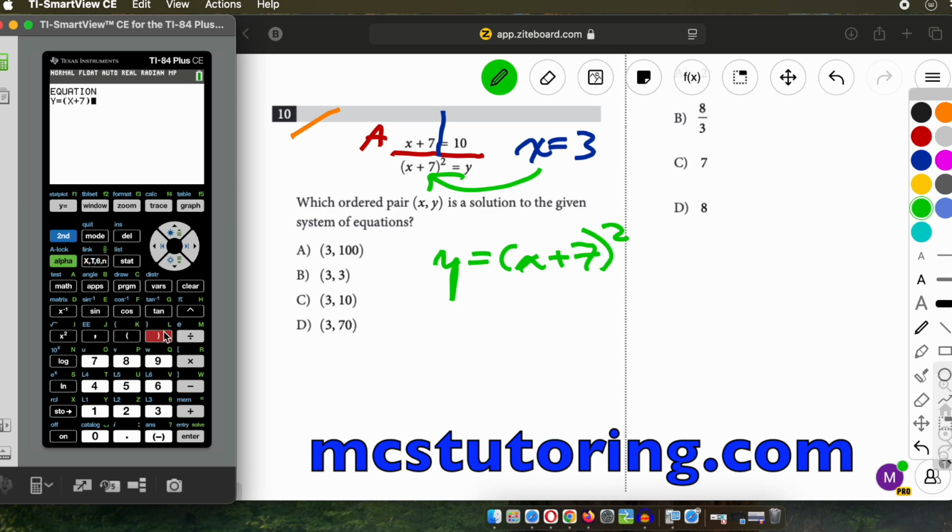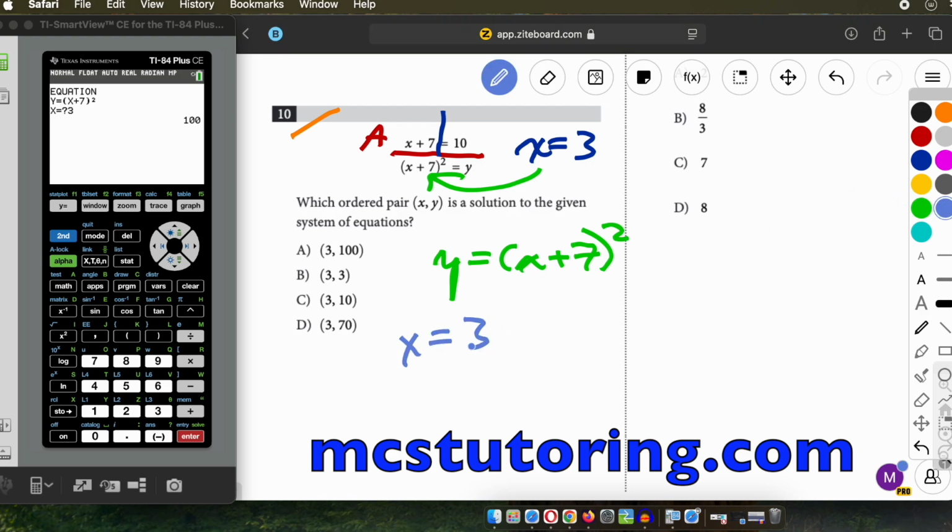Now you can do this thing. I know it's an x squared, but it means whatever thing you just did, that thing squared. And x, what is x? Guess what? It's 3. We solved that part. Okay, so 100. So that means going back to this, x is 3, and then y equals 100. So as an ordered pair, that's what this is. When you see usually two values separated by a comma within parentheses, that's usually an ordered pair. Not always, because it could be a set. But this is an ordered pair, 3, 100. So that's going to be the answer for 10.